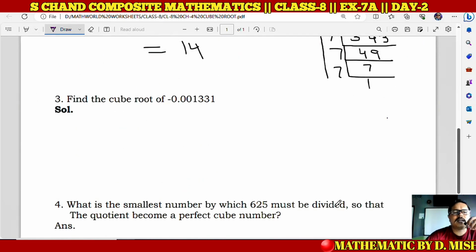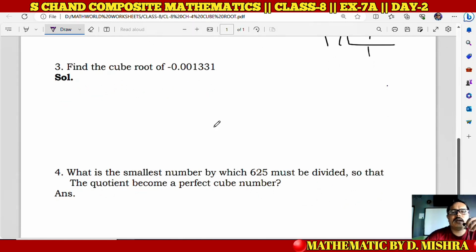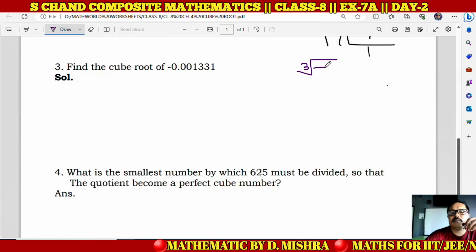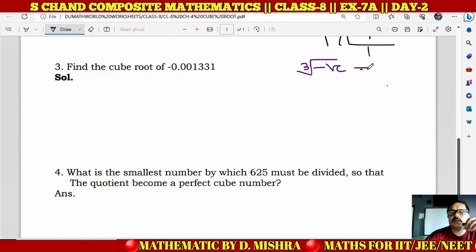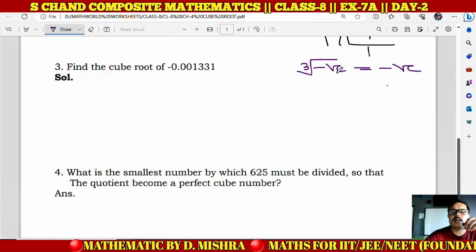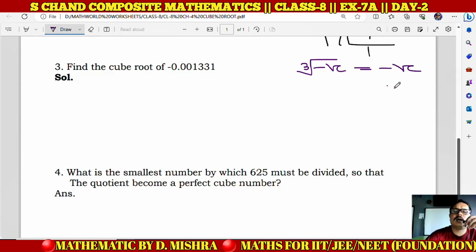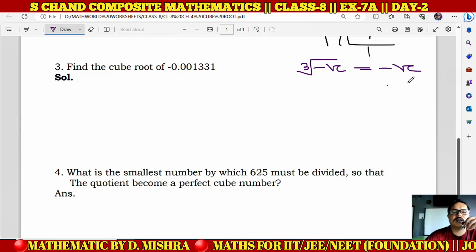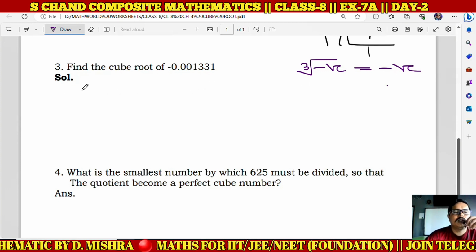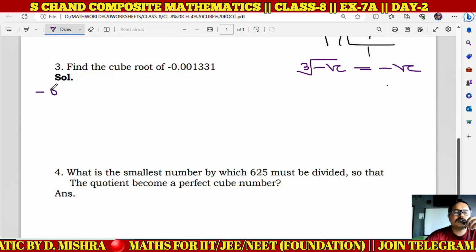Now let's understand question number 3, where we need to find the cube root of a negative decimal number. So let me tell you one thing, that if you find the cube root of a negative number, then nothing to worry here. The answer will be negative. Whatever the number is, find its cube root and put a minus sign with the answer, because the cube root of any negative number is negative only. So minus